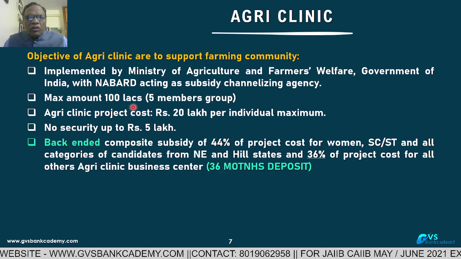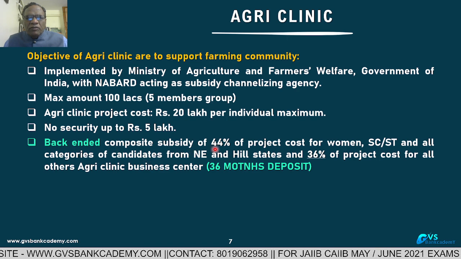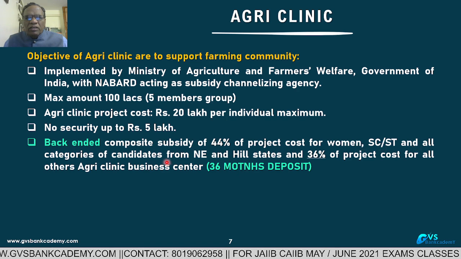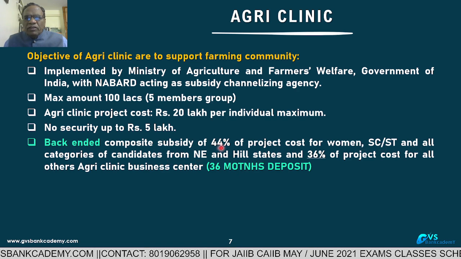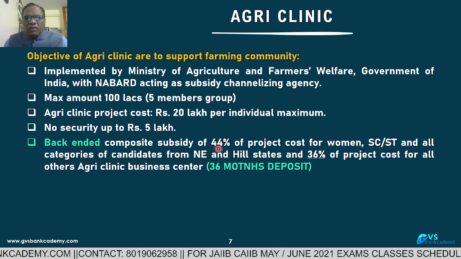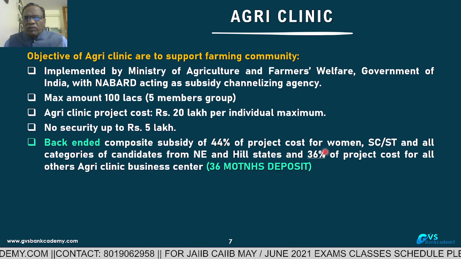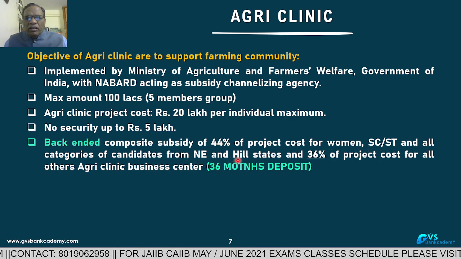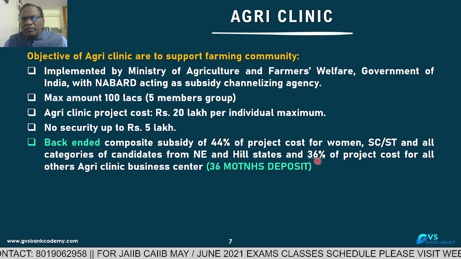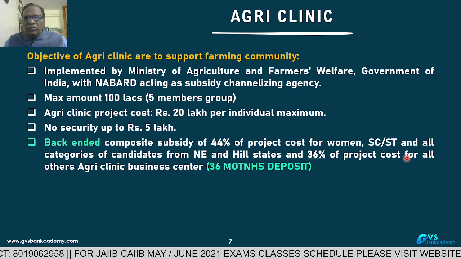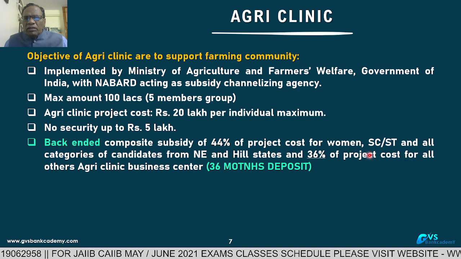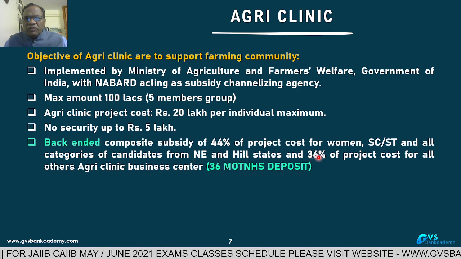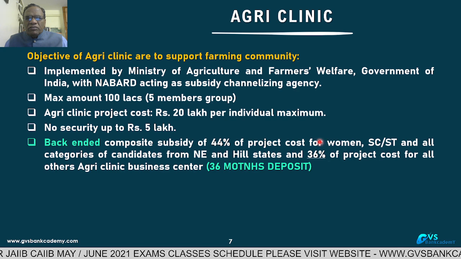How much subsidy are the borrowers getting? This is a composite subsidy of 44% of project cost for women, SC, ST and all categories of candidates belonging to northeastern and hill states. For the remaining candidates, it is 36% of the project cost. So it is a very good scheme regarding the capital cash subsidy, also back-ended.